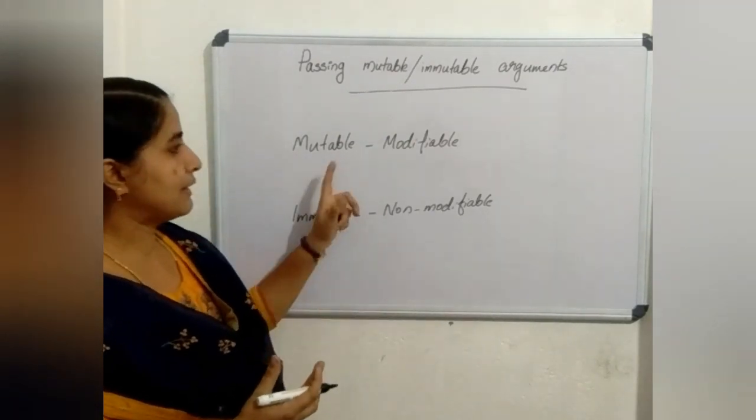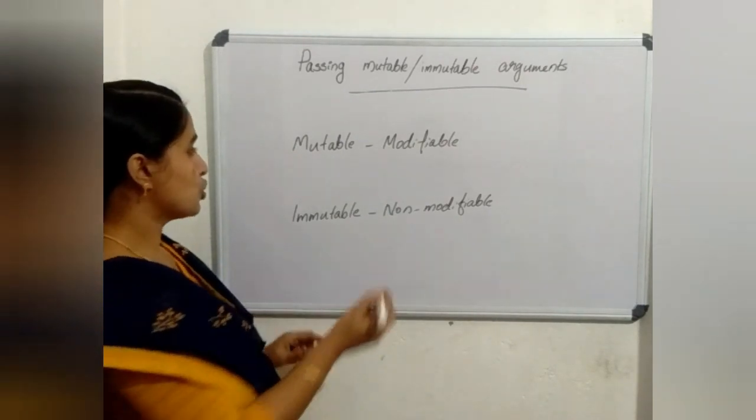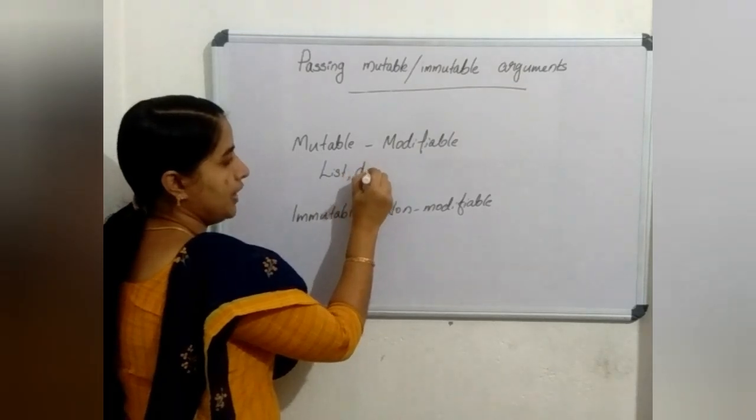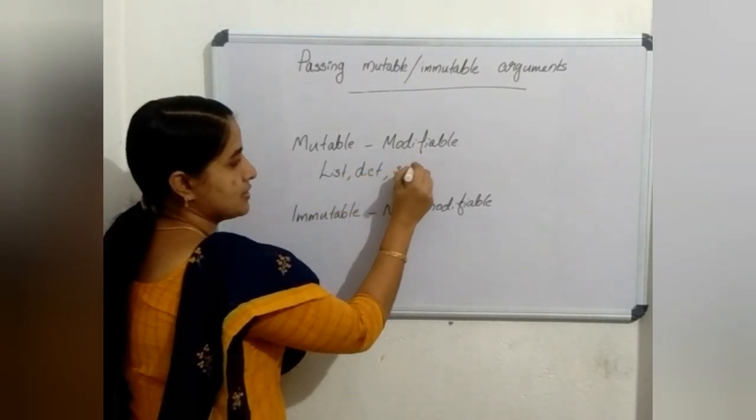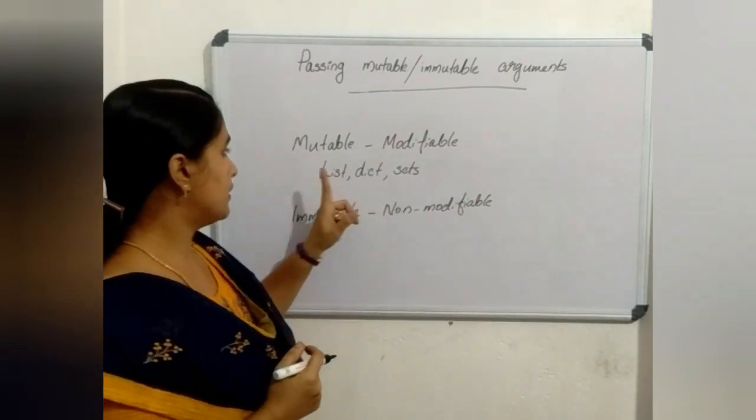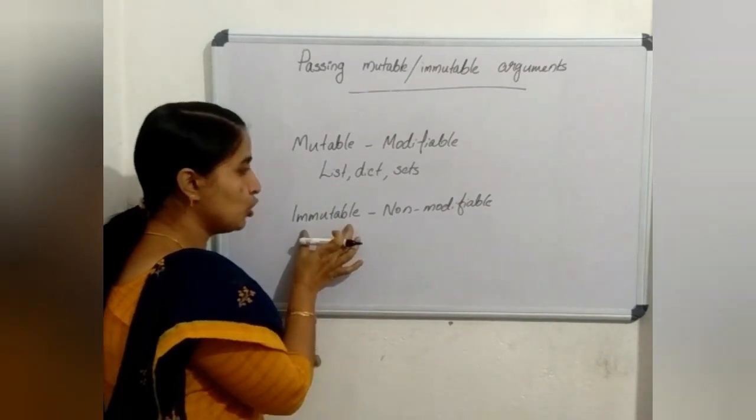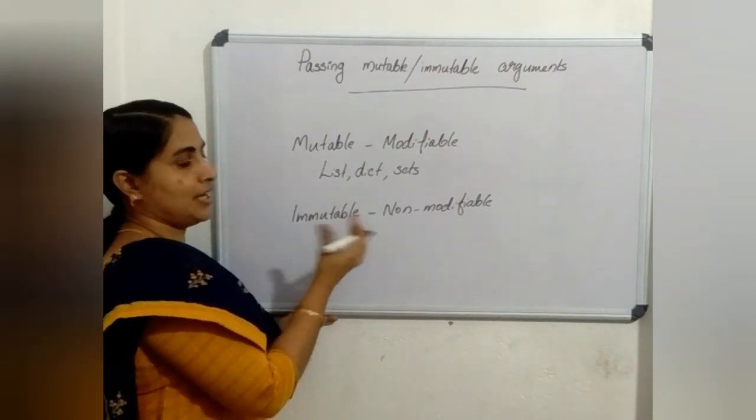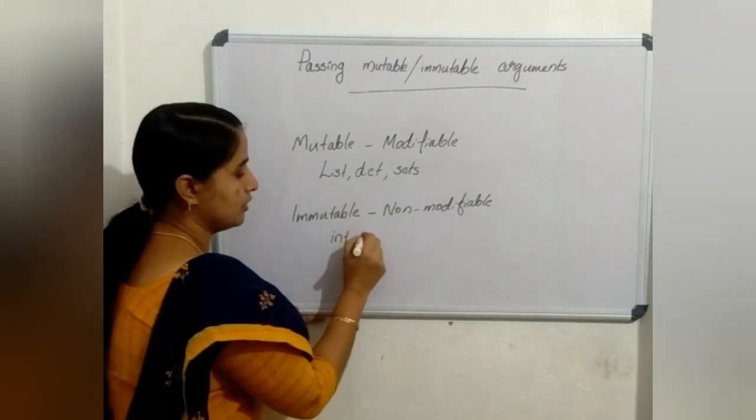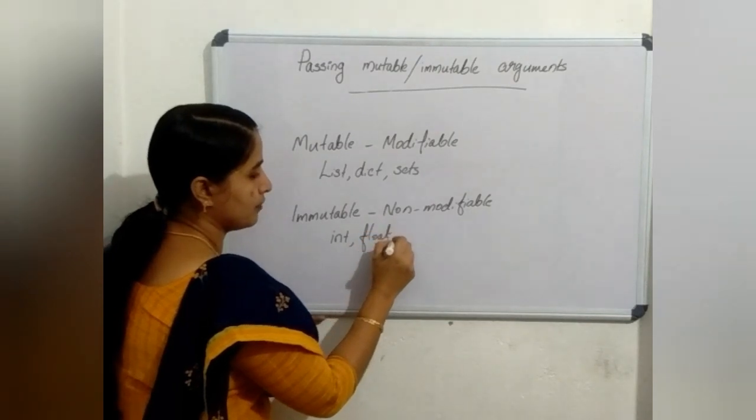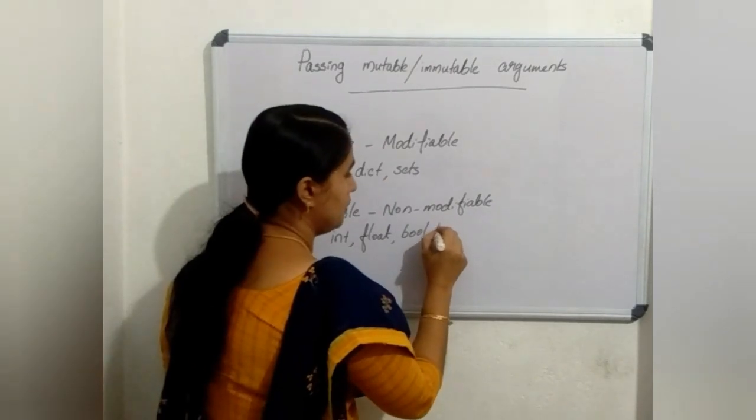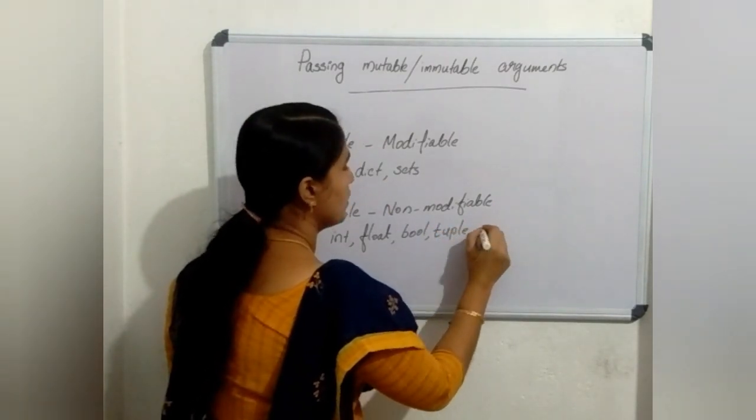So what are the mutable data types supported by Python? They are list, dictionary and sets. Sets is not part of your syllabus. The rest of the data types are immutable data types. They are int, float, boolean, then tuple and string.